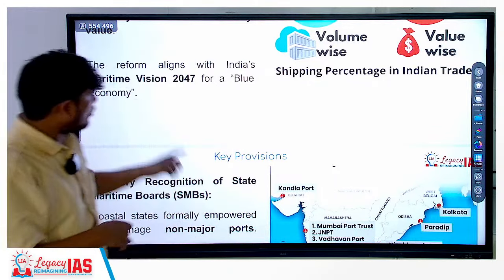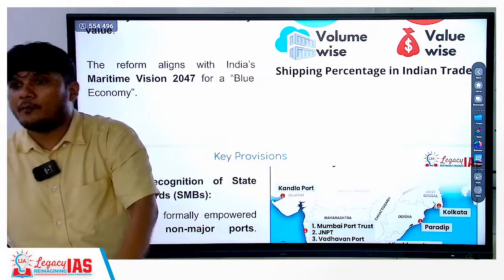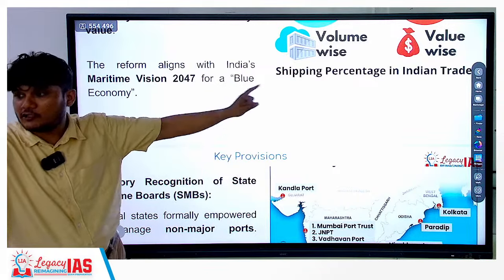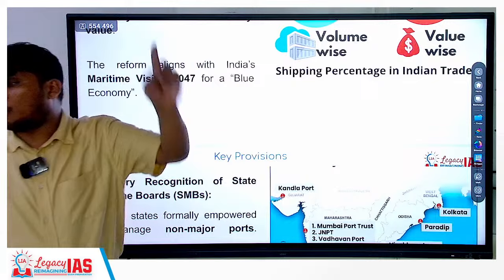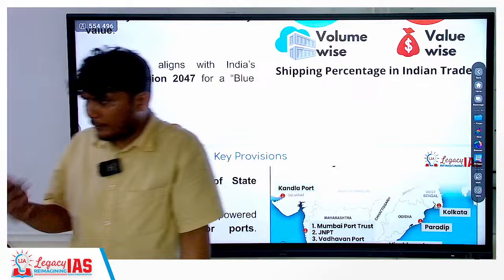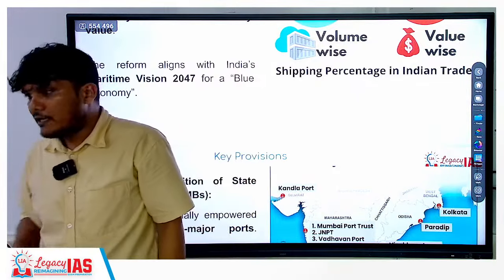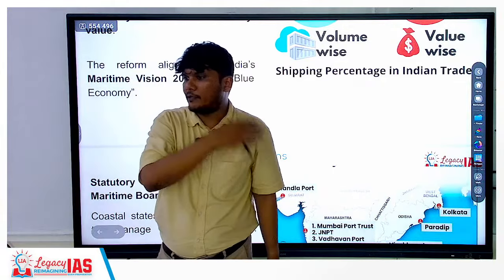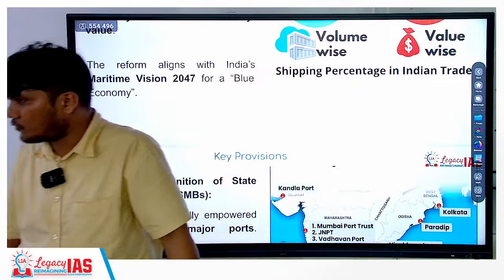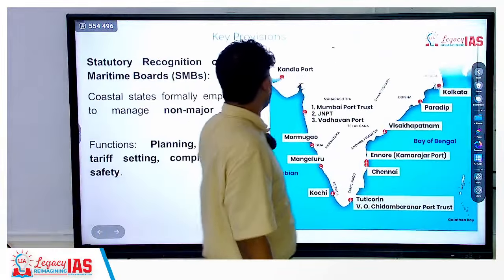Now, when you talk about the vision of the blue economy, that means we want our sea routes and exports through shipment to be present all over the world. We want that connection to be present so that we can also become a blue economy. With respect to defense, we have that presence. With respect to economy is what presence we want. That's why we are having Chabahar port and other ports also being constructed. So our economy ships are also having various sea routes. Okay? So that vision is there for 2047, 100 years of our independence.